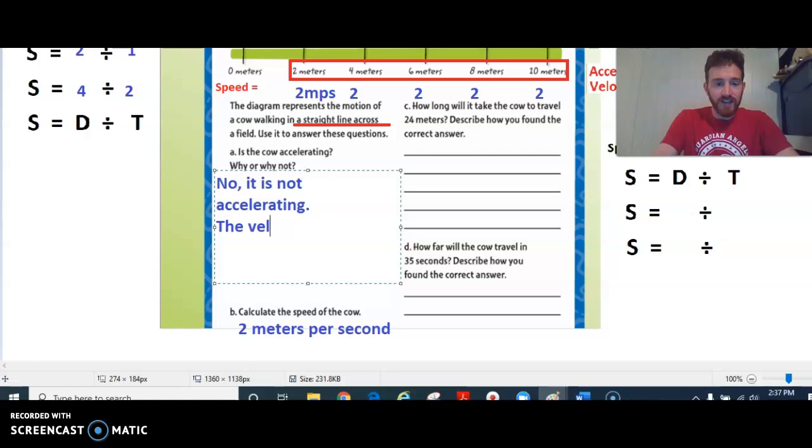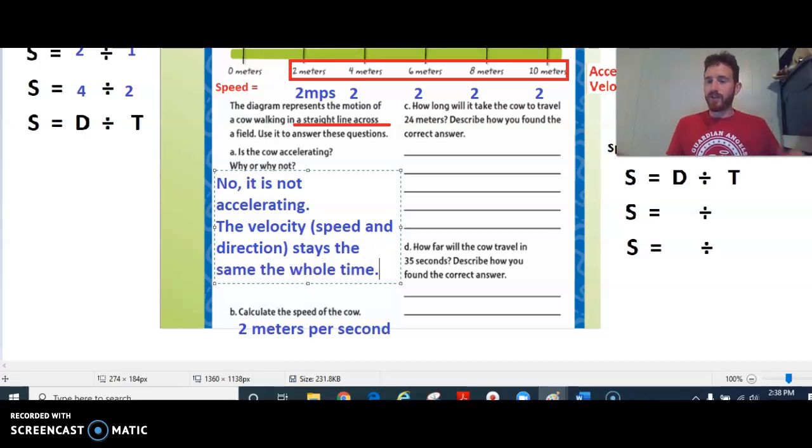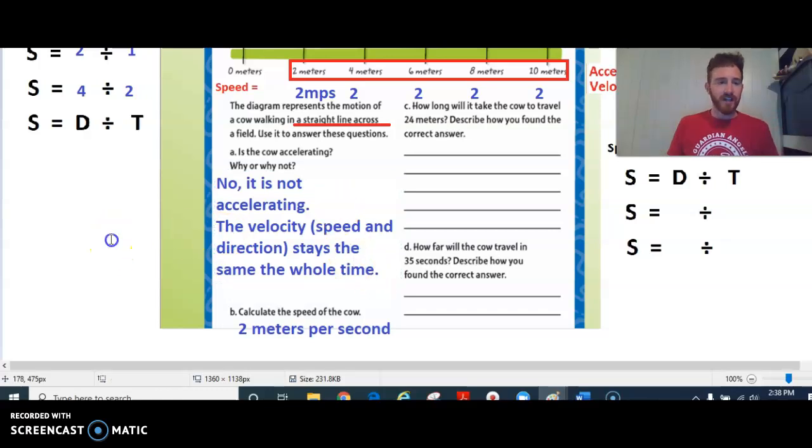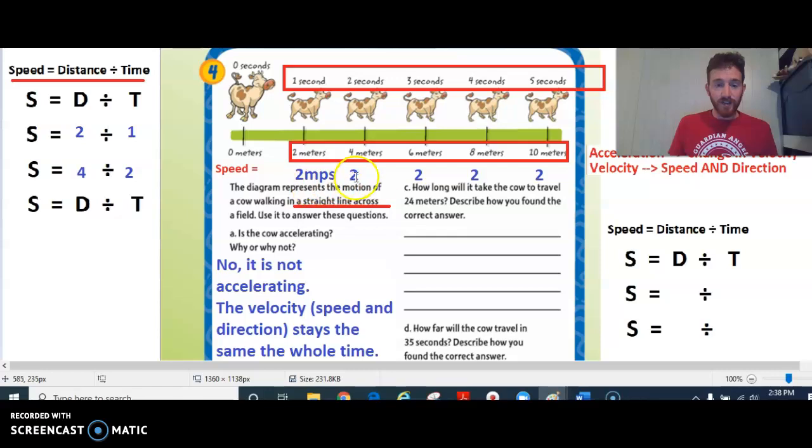We can say the velocity, speed, and direction stay the same the whole time. The whole time it's walking through the field, it's going in the same direction. It tells us a straight line, and it's going to be in the same speed, because as we calculated, the speed is 2 meters per second the whole way. So there's no change in speed, and there's no change in direction.